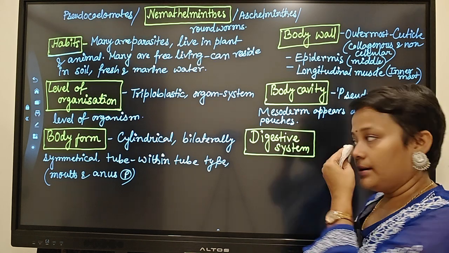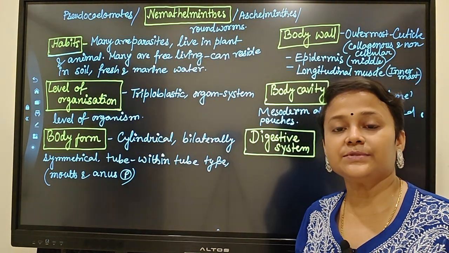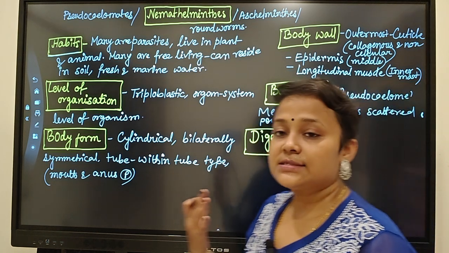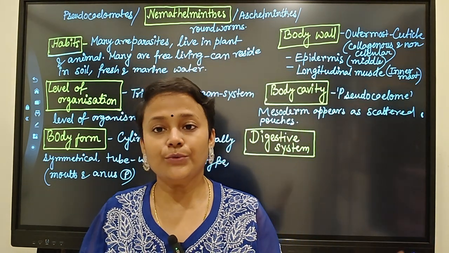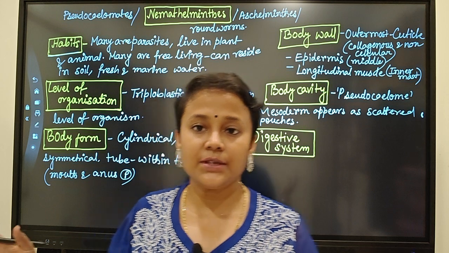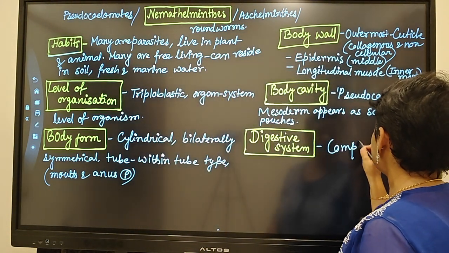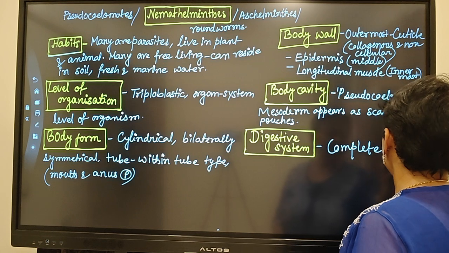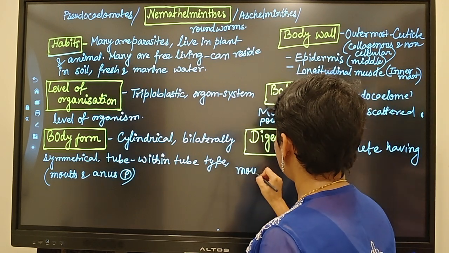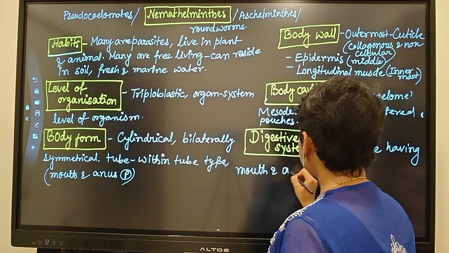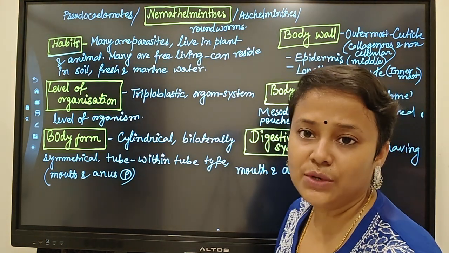Now the next one, digestive system. It has a mouth, it has an anus, and it is tube within tube. It is a complete digestive system, having mouth and anus, and they have a well developed muscular pharynx.